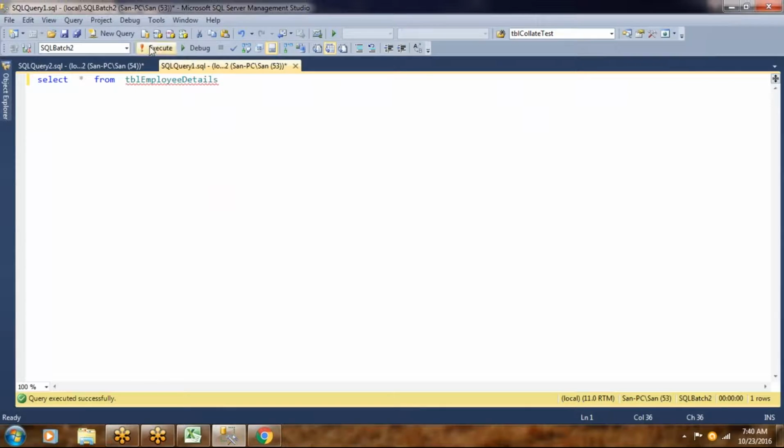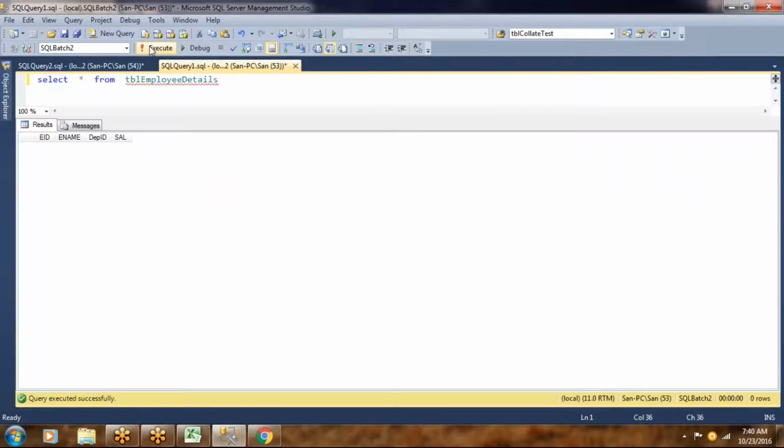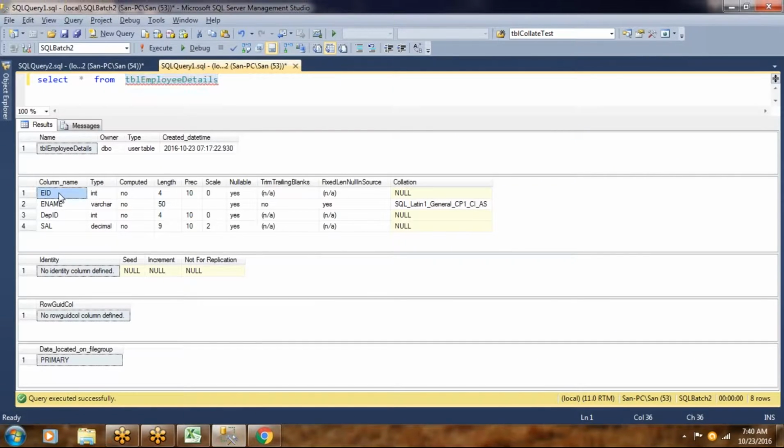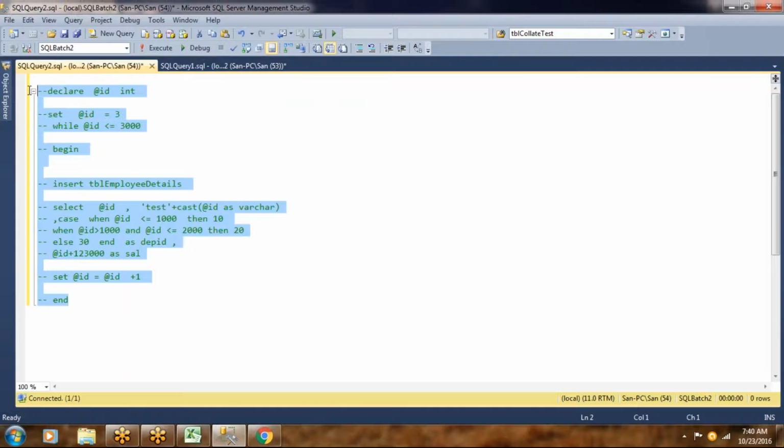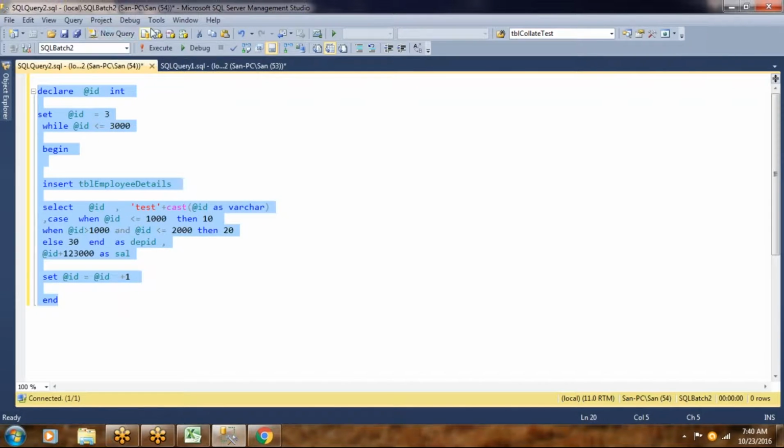I am not having any rows in this particular table, but the table structure remains the same. Correct? The table structure remains the same. When I say it remains the same, the table structure is available now. Whenever I want, I can insert data into this table.